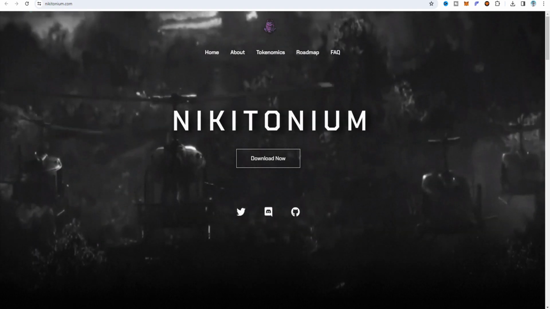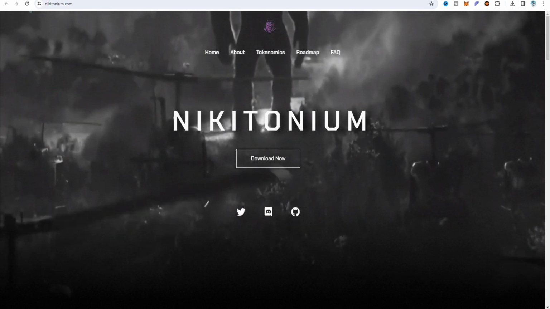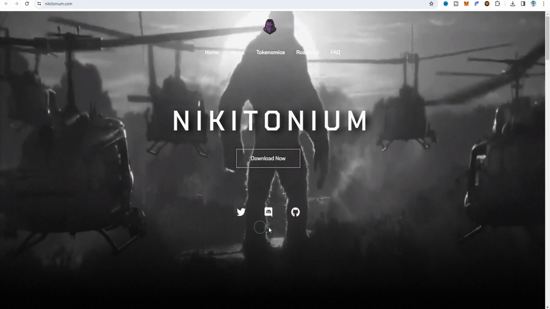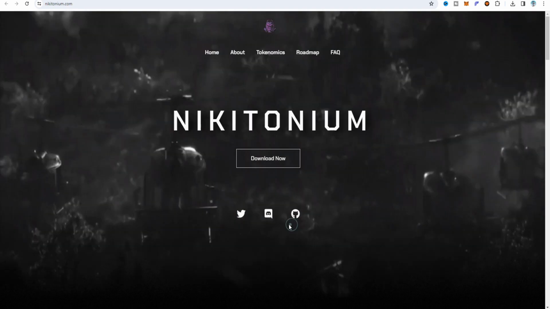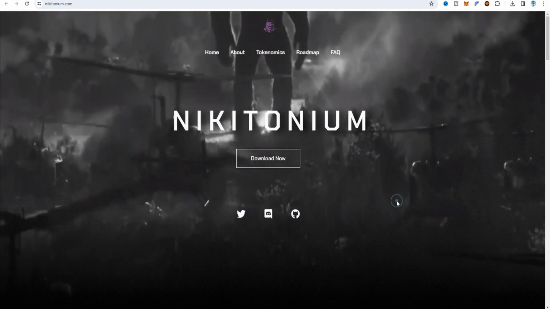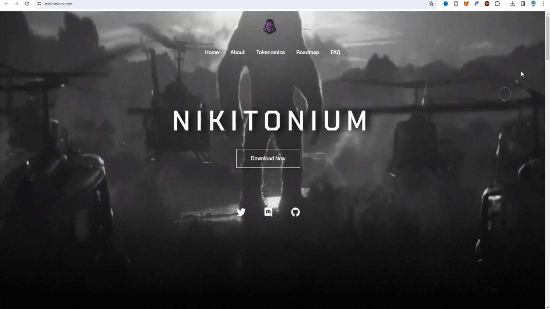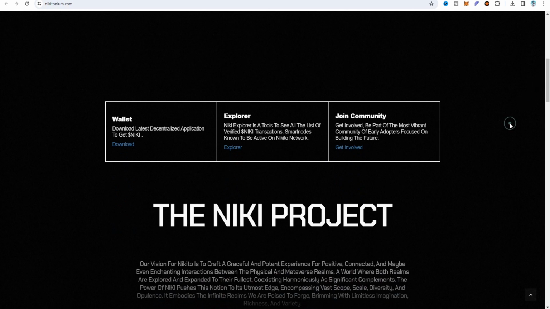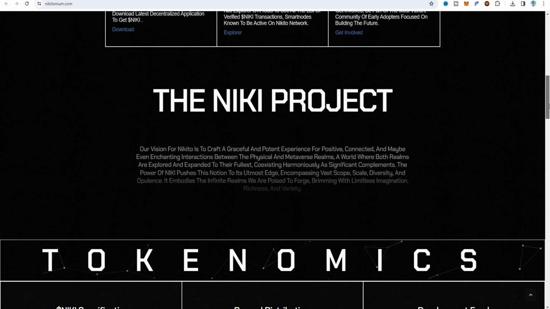So this is the main website. It's about the Nikitonium, and here we can see the community hub: Twitter, Discord, and GitHub. You can choose any of these to connect with them. They also have the wallet, two wallets, the Windows wallet and the Ubuntu wallet, and this is the Explorer. So you can join the community and also connect with their wallet. And this is the Nikito project, or the about page of Nikito.